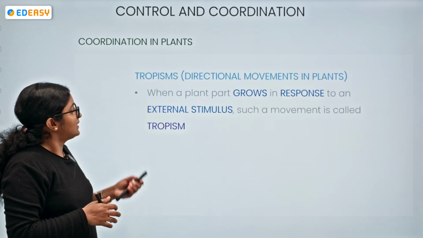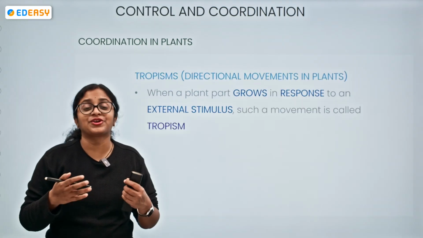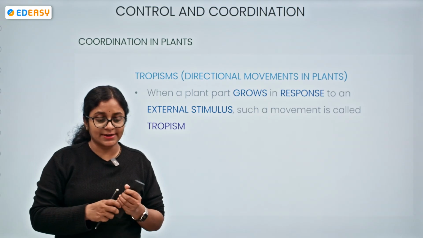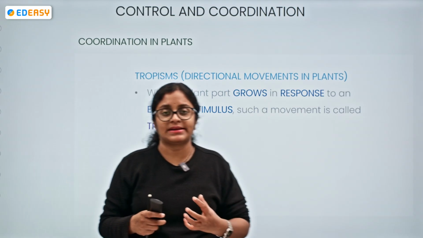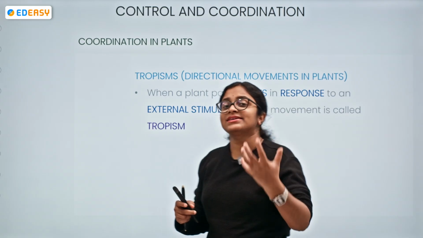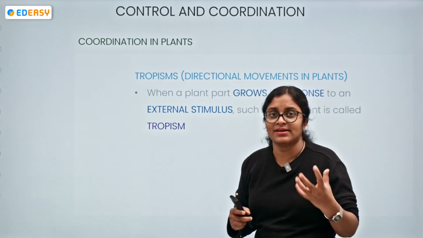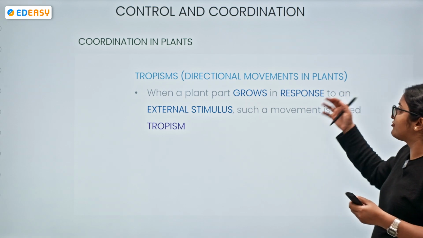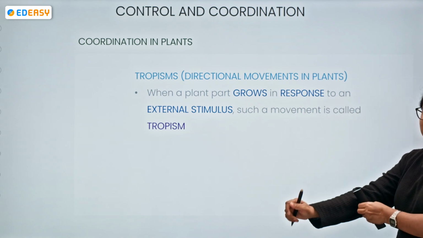Now let's enter into the tropisms. Tropism or tropic movement is the directional response of a plant, particularly during growth and in response to an external stimulus.